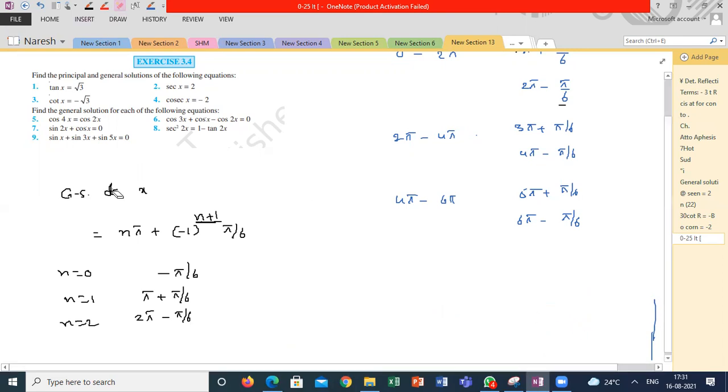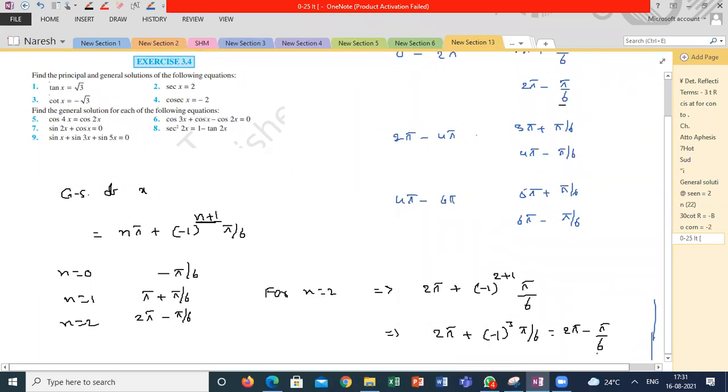Sir, minus 1 whole square is plus 1, right? No. How plus 1, man? For n is equal to 2, pi plus minus 1 whole power 2 plus 1 pi by 6. Tell me. 2 pi minus 1 whole power 3 pi by 6. So minus 1 whole power 3 is how much? Man, are you clear what I'm trying to say?